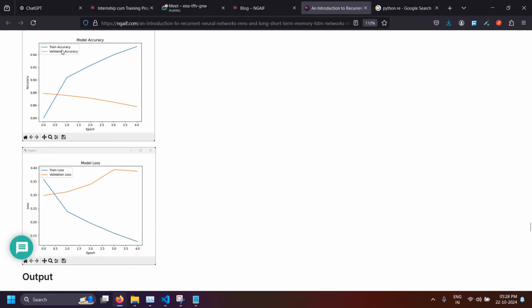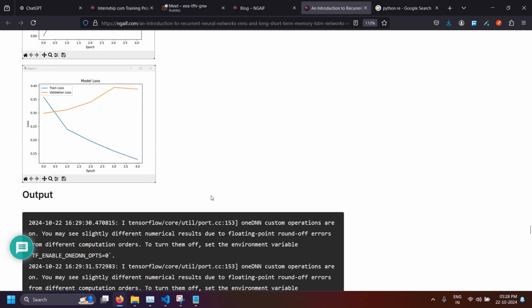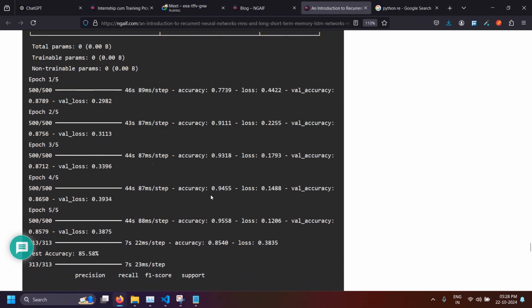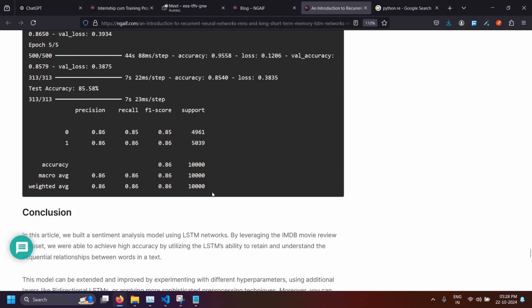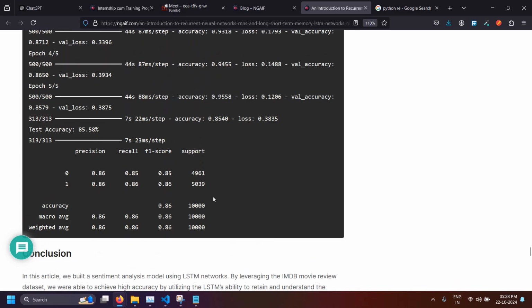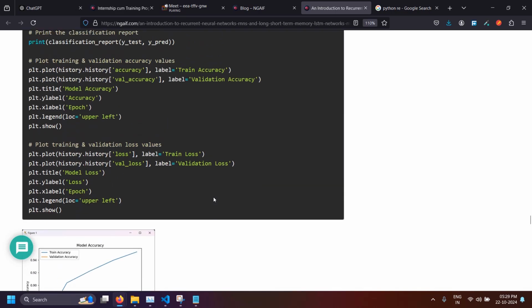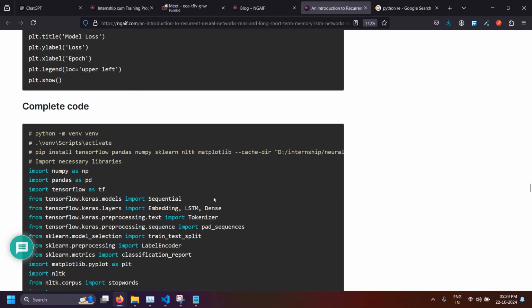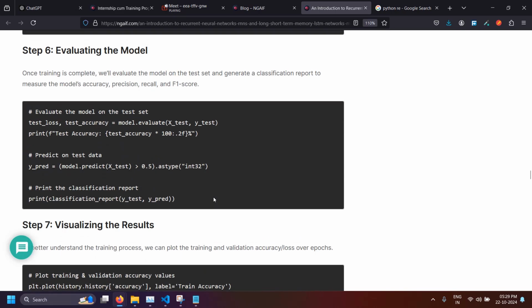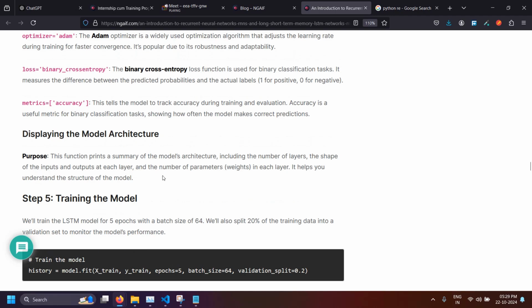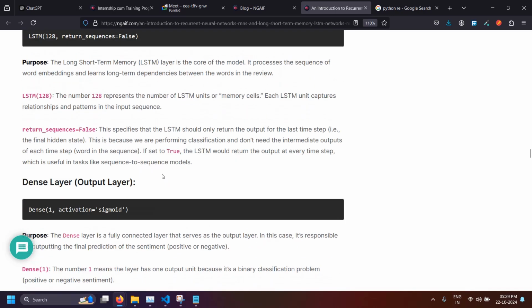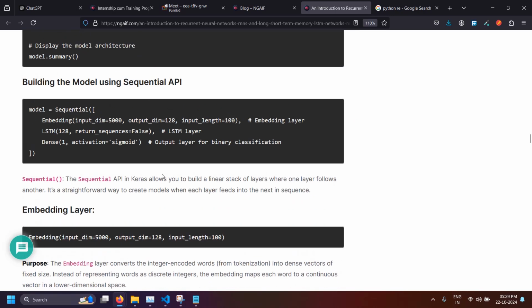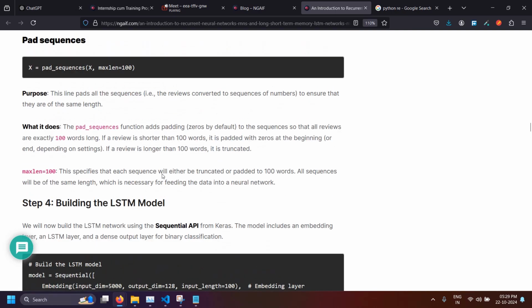It will show the model accuracy like this and model loss like this, and this will be the final output. I have already included it at the last, where you can see the final outputs and charts, and you can try running this code on your computer. It will run smoothly without any problem, I think.